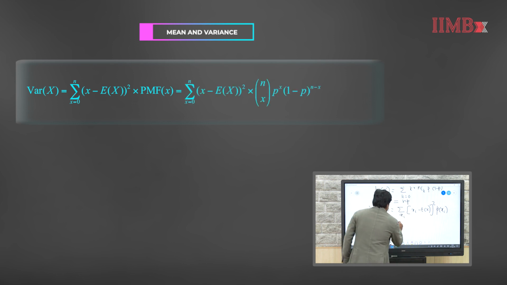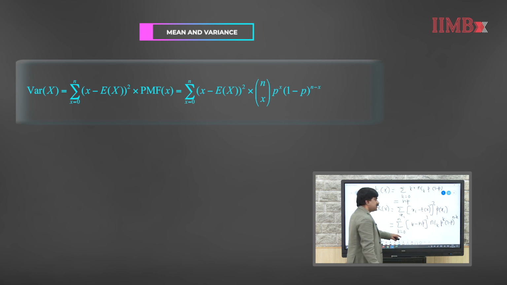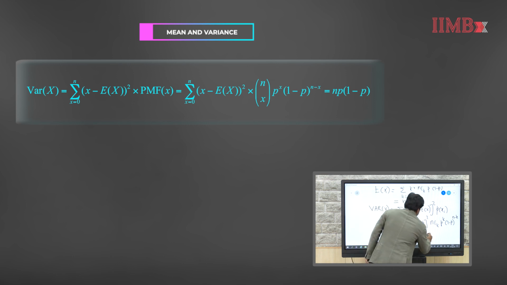So, here we can write this as the summation over k equal to 0 to n of (k minus np) squared, and the probability is nCk p to the power k times 1 minus p to the power n minus k. When we simplify this, we will get the value as n times p times 1 minus p. In many textbooks they write this as npq, where q is 1 minus p.